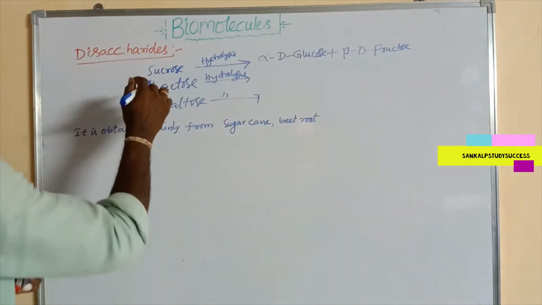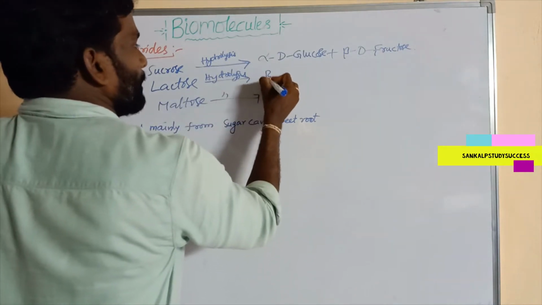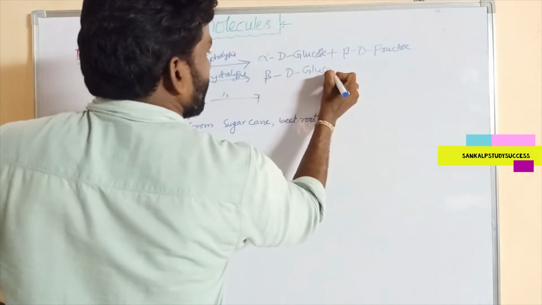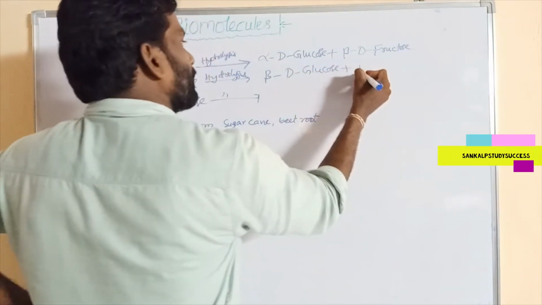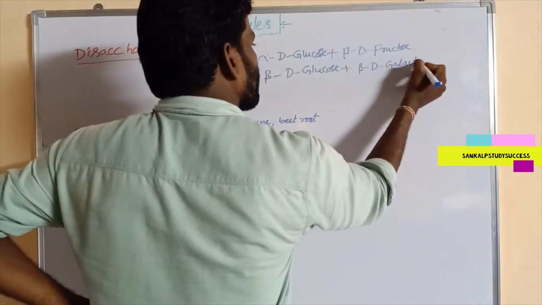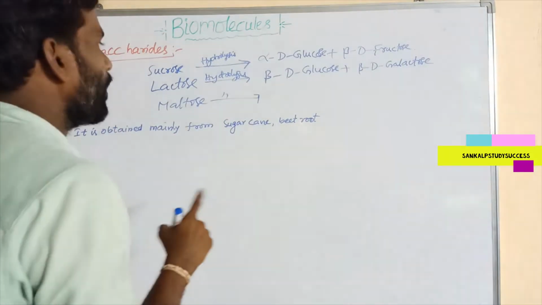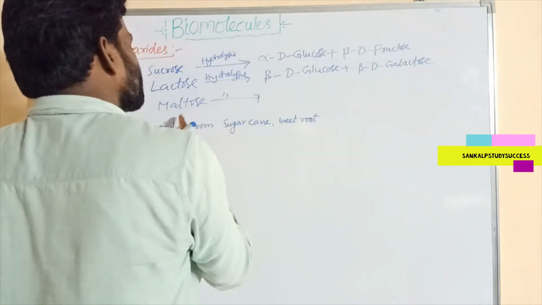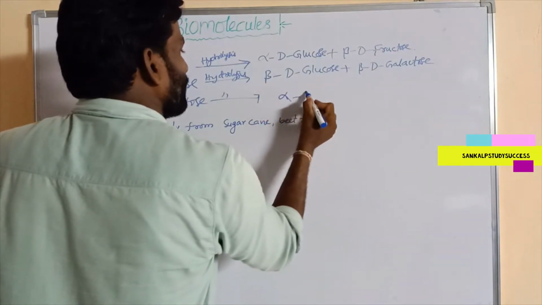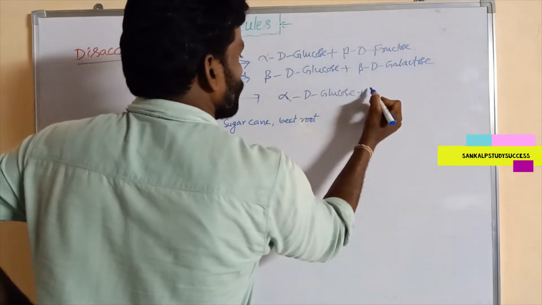Next, lactose on hydrolysis gives beta D glucose and beta D galactose.